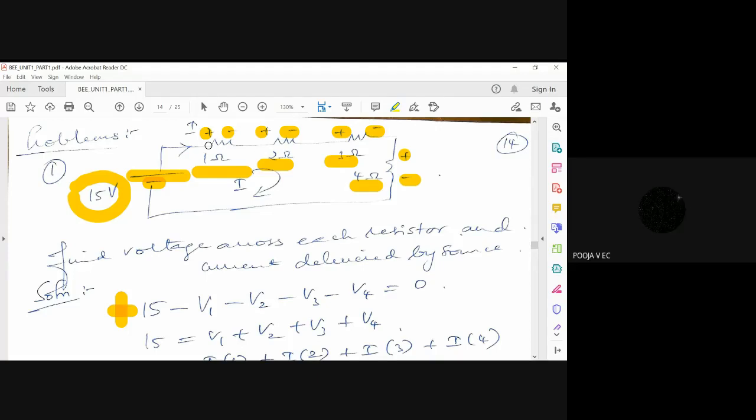Negative, sir. So it is minus V1. See here the sign. Same way for V2, it is minus V2. For V3 it is minus V3. For V4 it is minus V4.